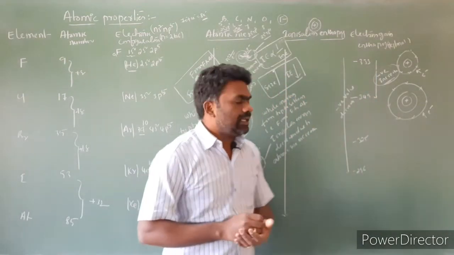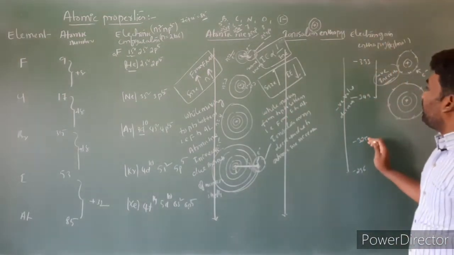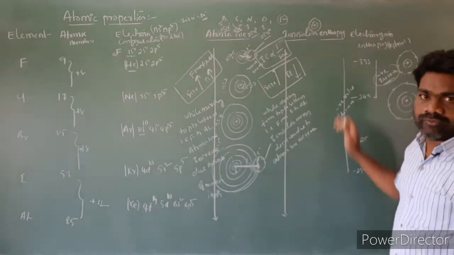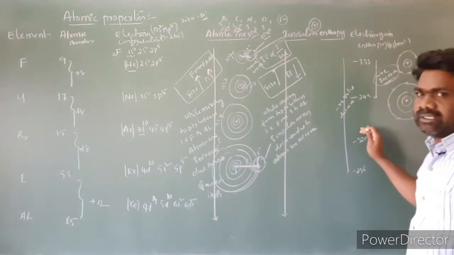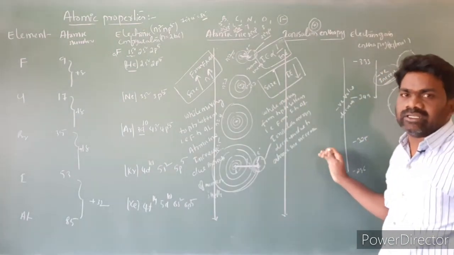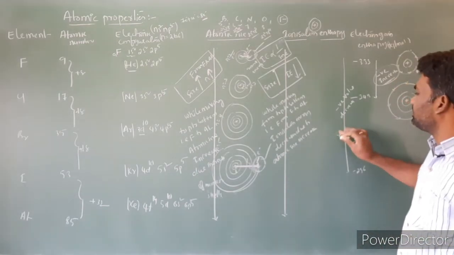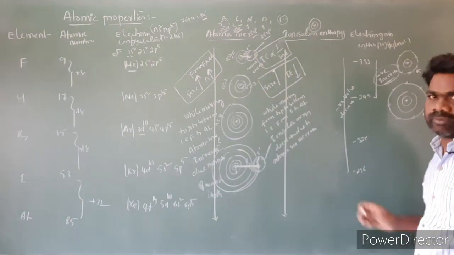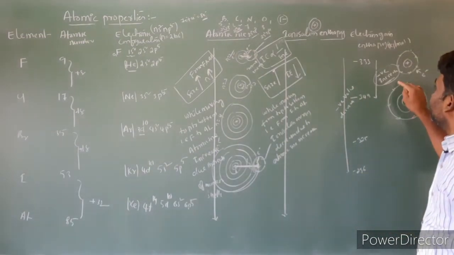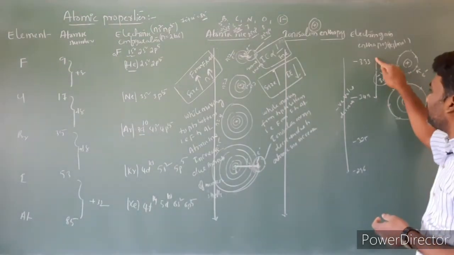So this is electron gain enthalpy. The general statement is that while moving from top to bottom, negative electron gain enthalpies decrease because of increasing atomic size. One more important point is that fluorine has a smaller negative electron gain enthalpy compared to chlorine.